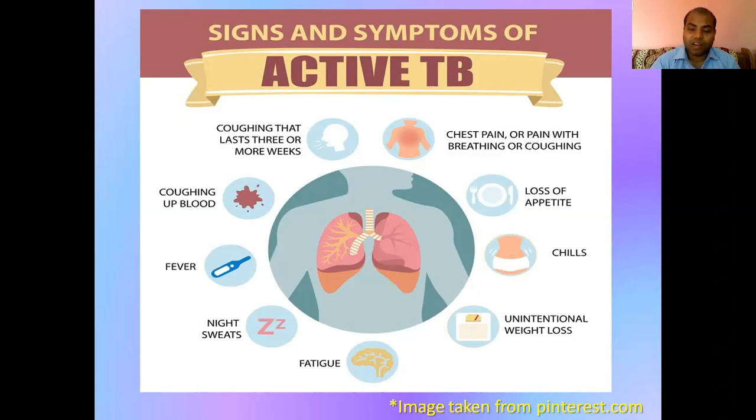That is, it is a long-lasting process of 3 or more than 3 weeks. Sometimes it is prevalent, and for severe TB, that is not in the starting phase of TB, it generally comes with blood. So sometimes they spit out blood with the cough.